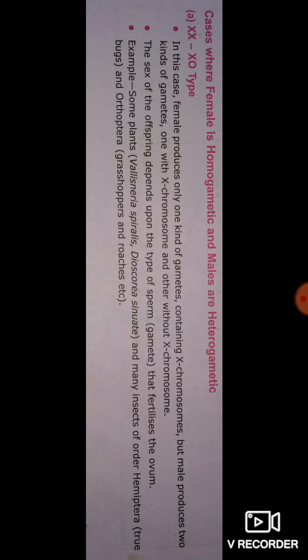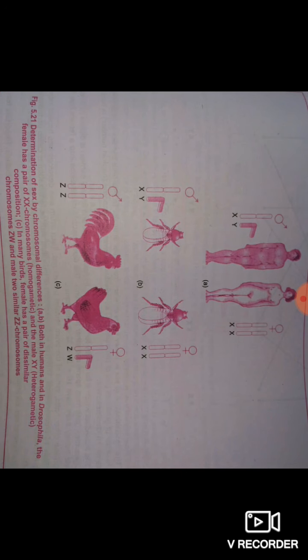For example, some plants, Vallisneria spiralis, Dioscorea sinuata, and many insects of order Hemiptera, that means true bugs, and Orthoptera, grasshoppers and roaches, etc.